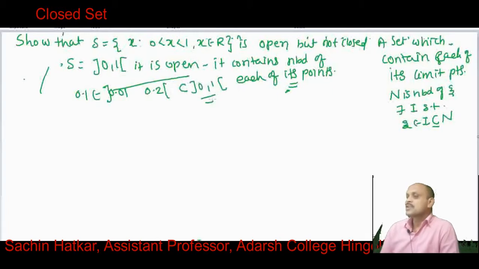Therefore it contains a neighborhood of each of its points, so this set is an open set, and 0 is a limit point of this set.